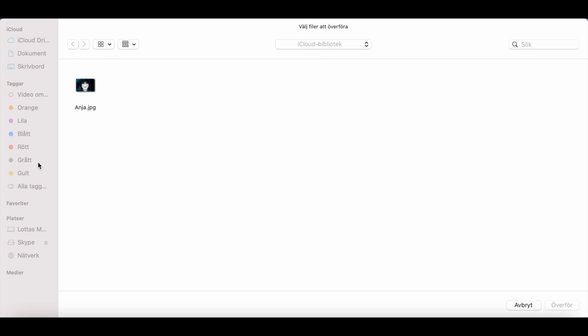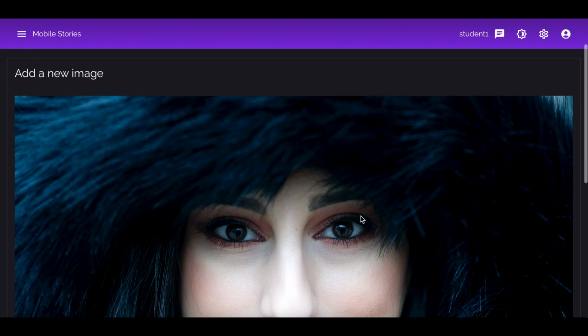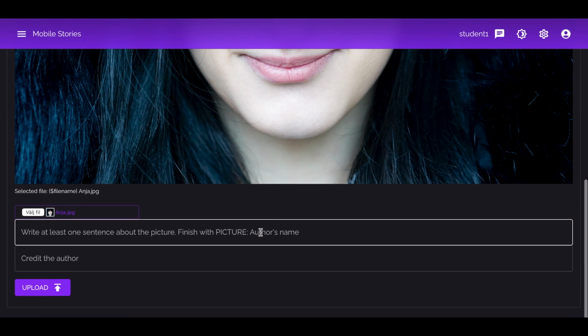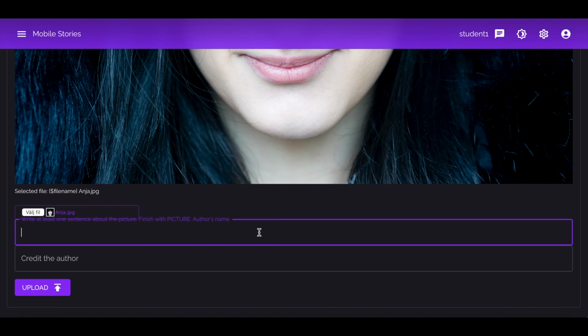An image in landscape or horizontal format will work best. The image cannot be larger than 5 megabytes. If the image is too large, the system will show you an error message. You should also write a photo caption describing the image. It should be short, 1 or 2 sentences.